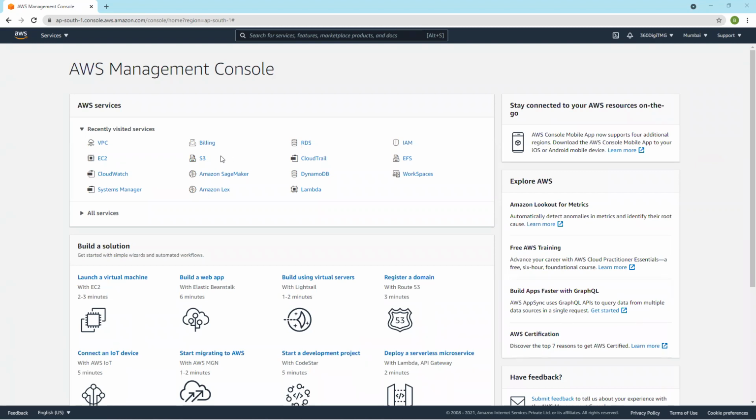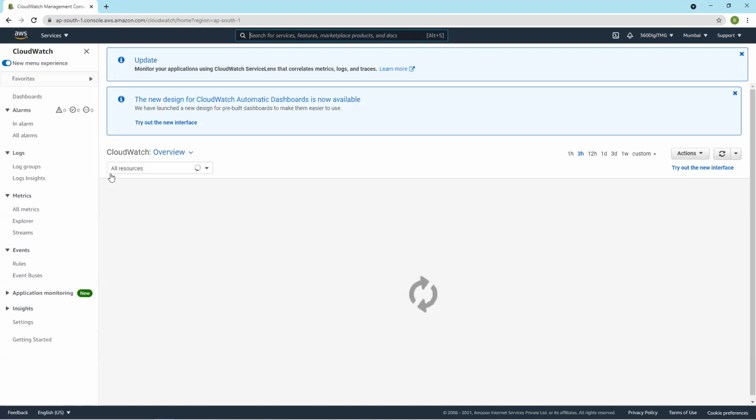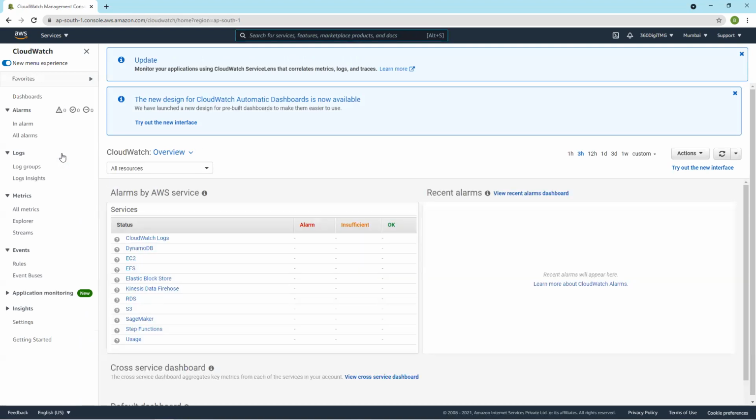Okay. CloudWatch, right? In last class, we were talking about CloudWatch. And we already know about dashboards, alarms, and also CloudWatch log groups. And we also talked about CloudTrail, and CloudTrail by default logs all the events that are happening in your AWS console.